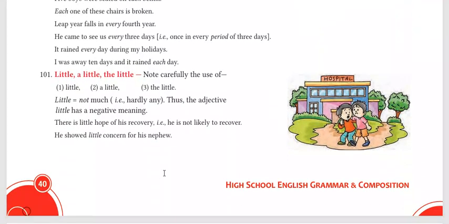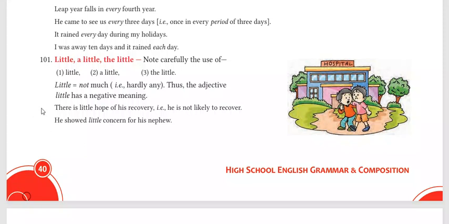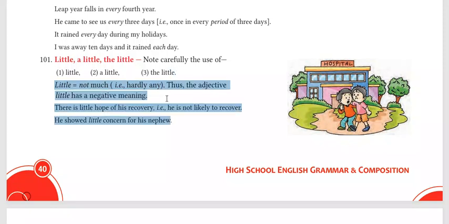A little and the little. A very important concept, and it can impact the meaning. If we say just the word little, it means that it is not much. The adjective has a negative meaning. When you say little, it means almost nothing.